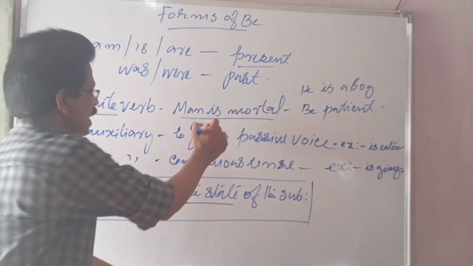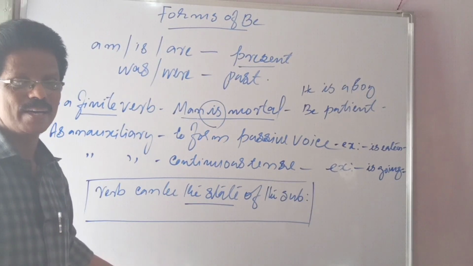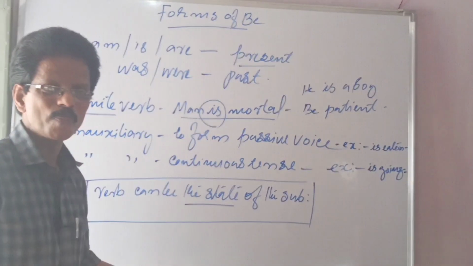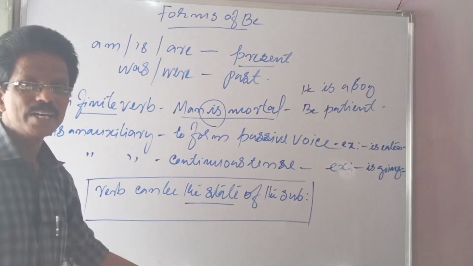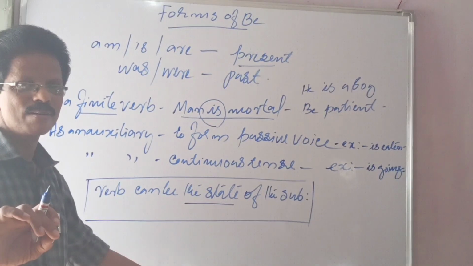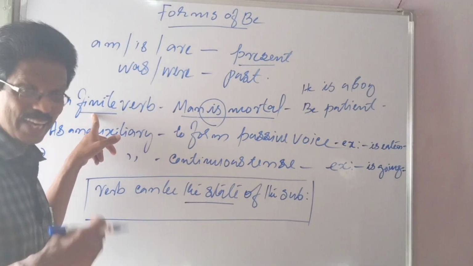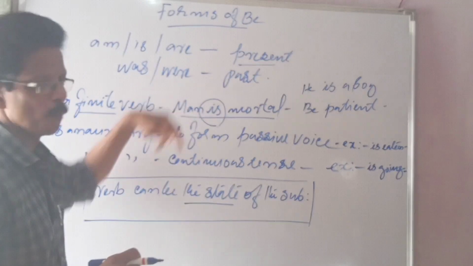The verb here is is. It is the same as he is a boy, she is a girl, it is a pen. So it is used as a finite verb. That is the main use of be.